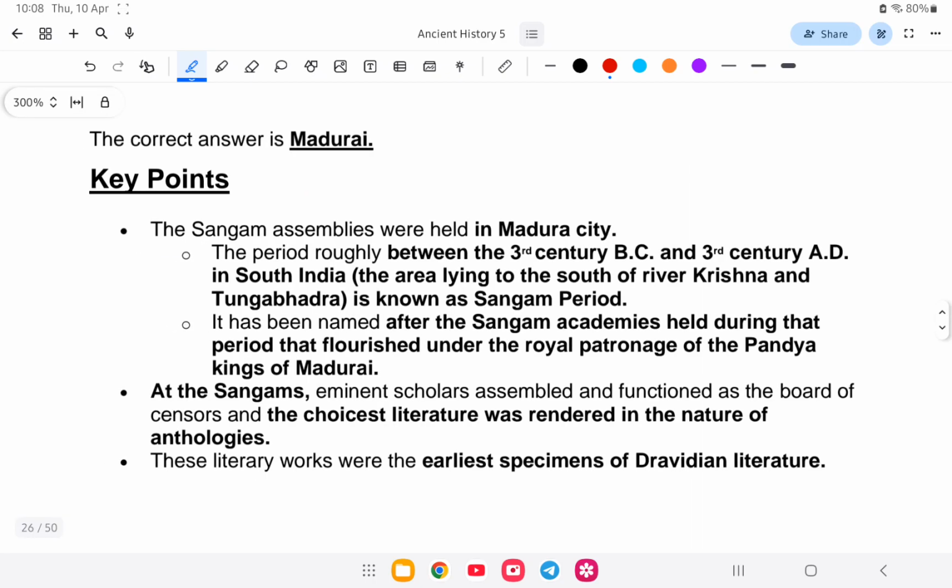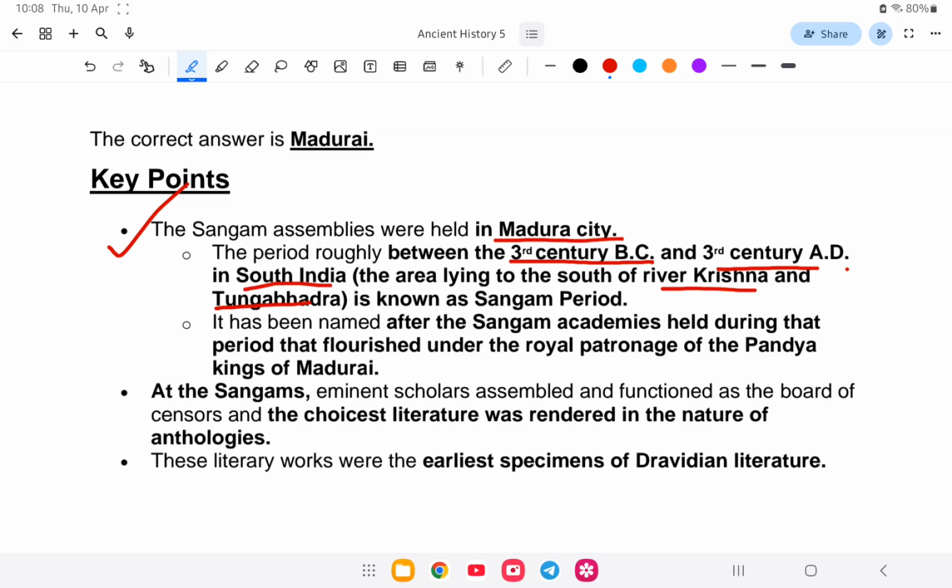So the Sangam assemblies were held in Madurai. The period roughly between the 3rd century BC and the 3rd century AD in South India, lying to the south of the rivers Krishna and Tungabhadra, is known as the Sangam period. It has been named after the Sangam academies held during that period that flourished under the royal patronage of the Pandyan kings of Madurai.